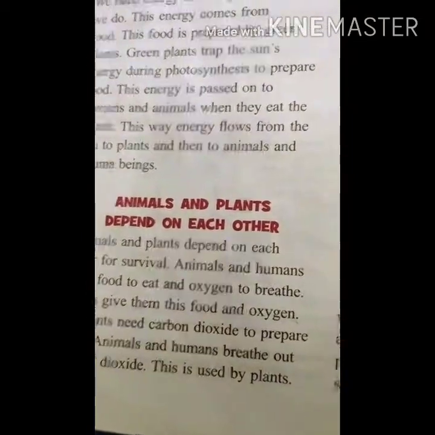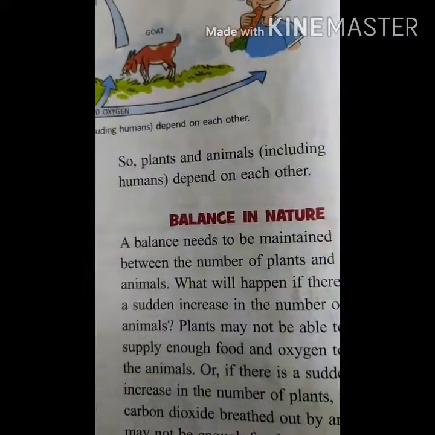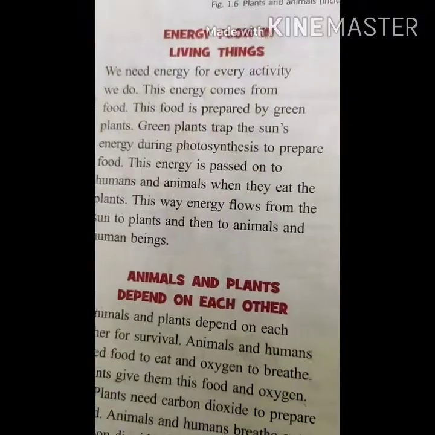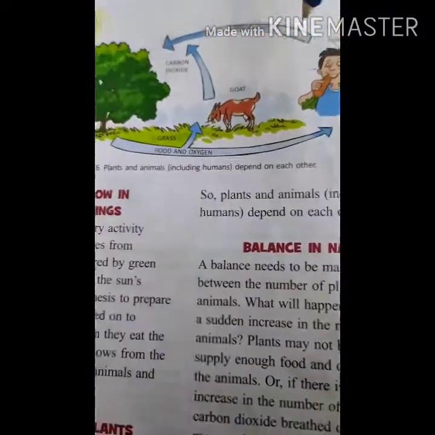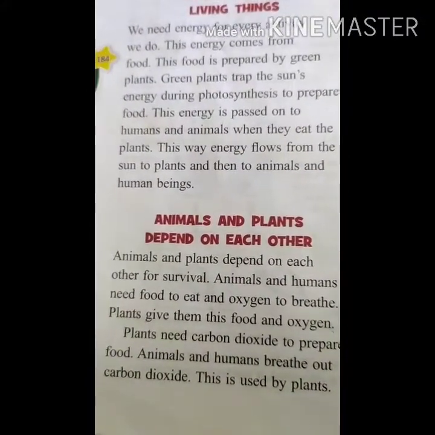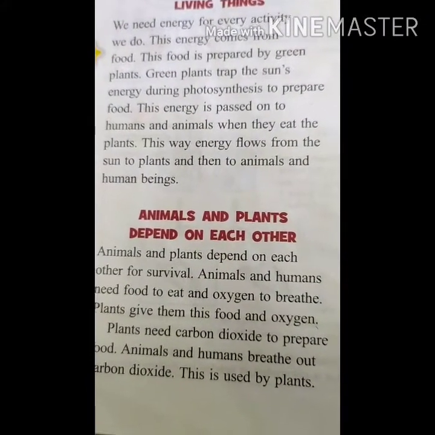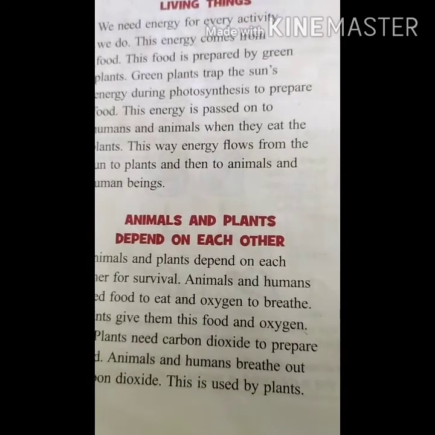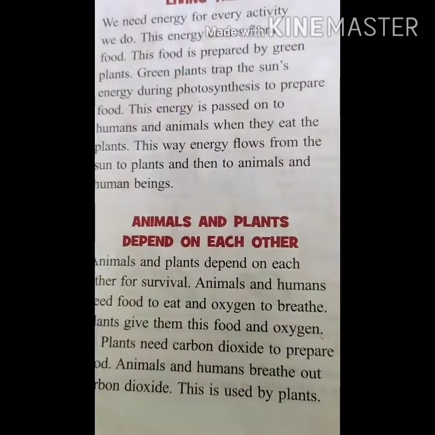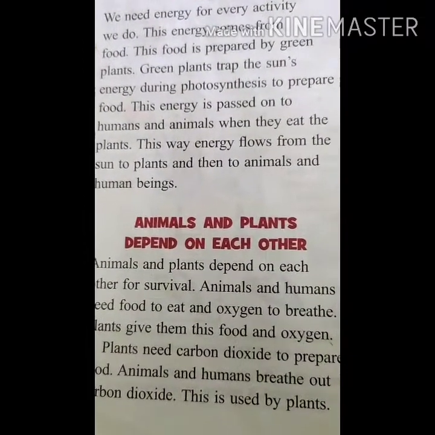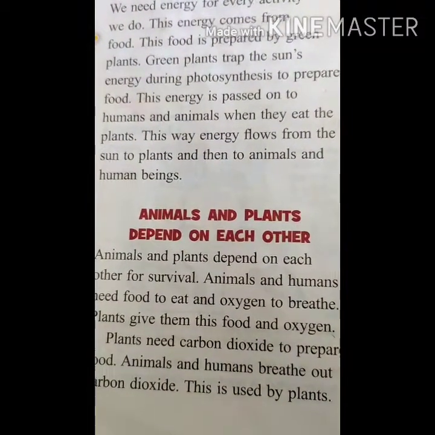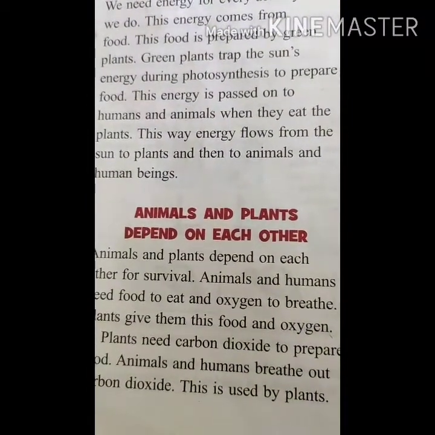So plants and animals, including humans, depend on each other. So how are they depending on each other? Here we have already seen, right? The same thing is going on here. Just we have to summarize it: we depend on plants for our survival. If we want to breathe, we depend on plants because they give us oxygen. If we want to eat food, we depend on plants because they give us food, in the form of fruits and vegetables and roots and everything.